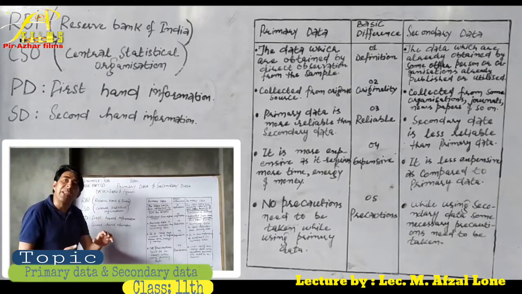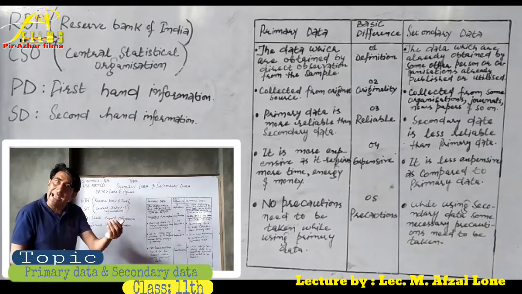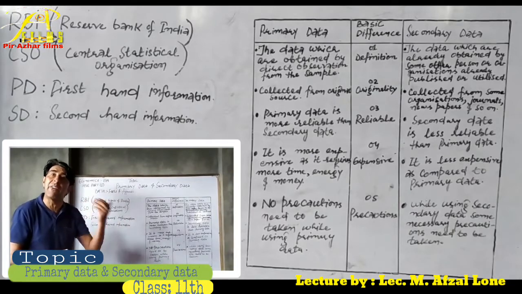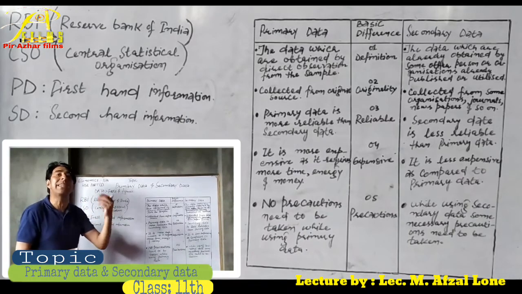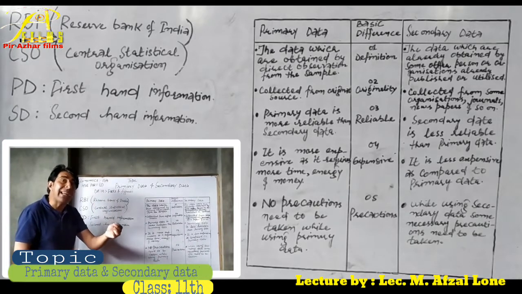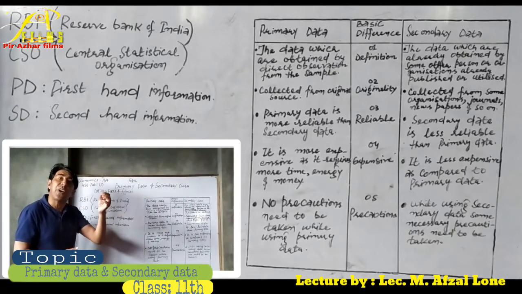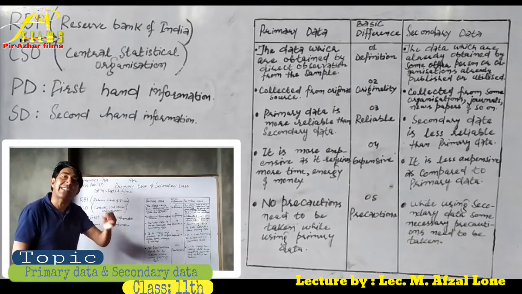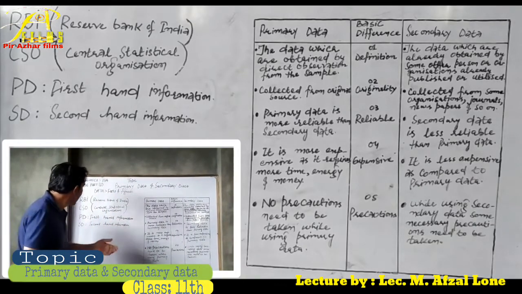We can simply say the data collected by a statistical investigator himself by doing a field inquiry is known as primary data. One important point to note is that primary data is also known as first-hand information because these are original and are collected by the statistical investigator.